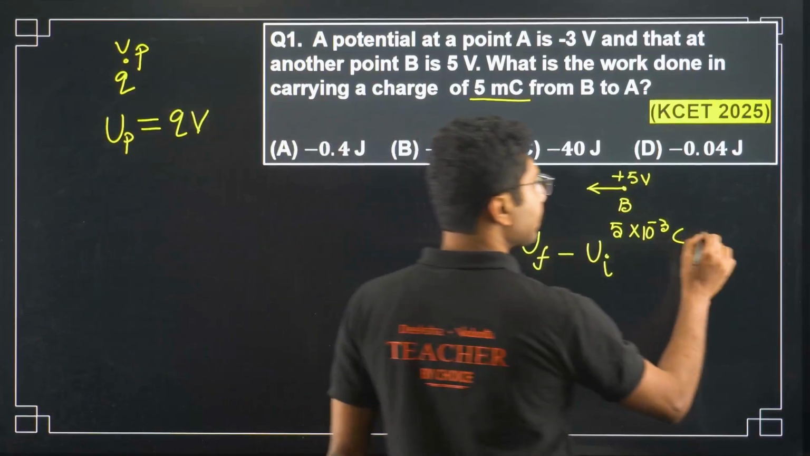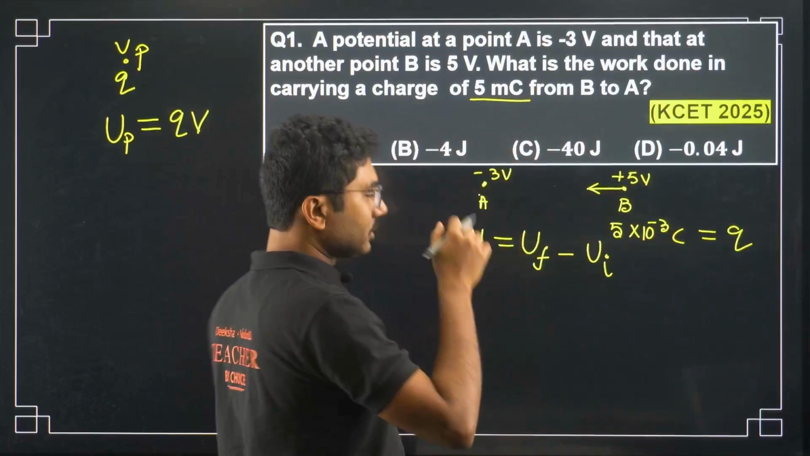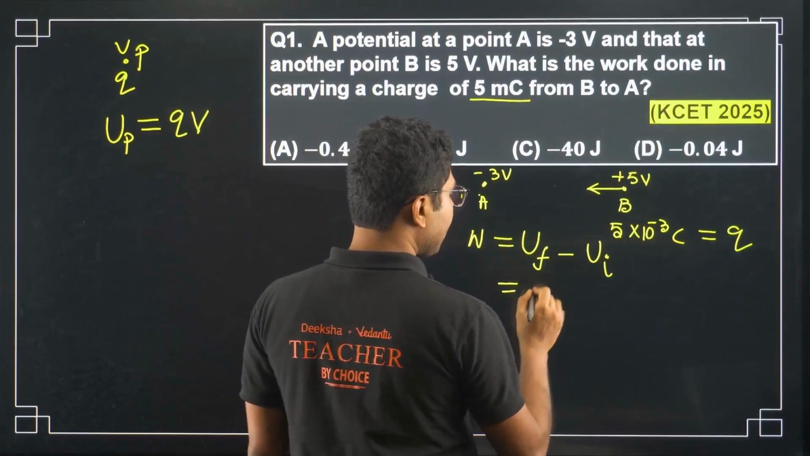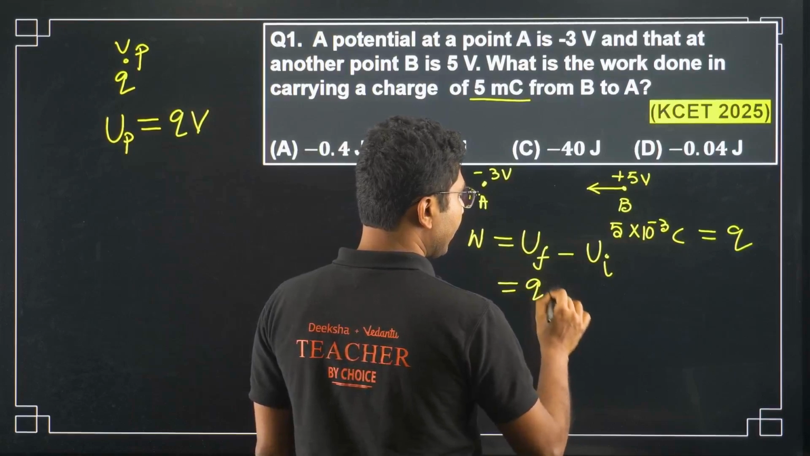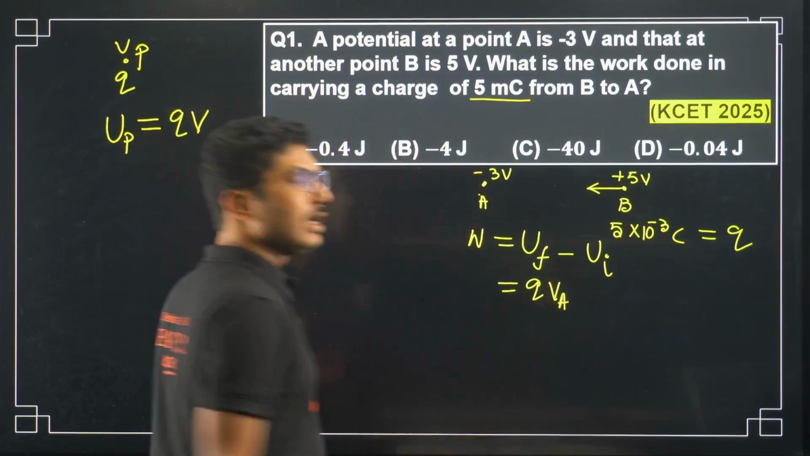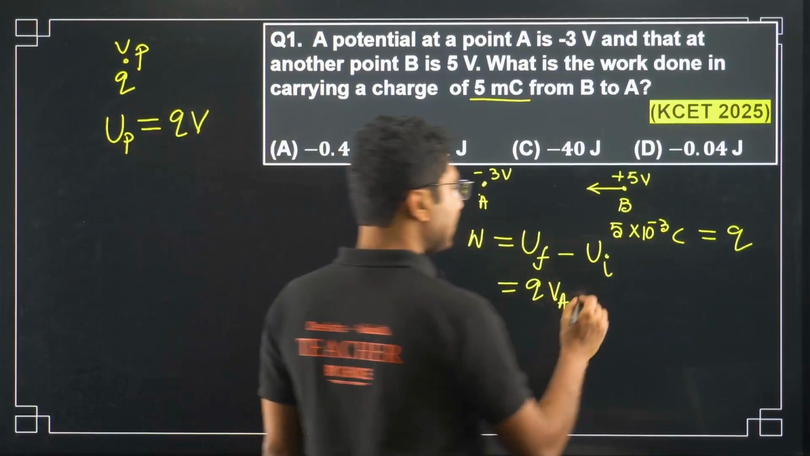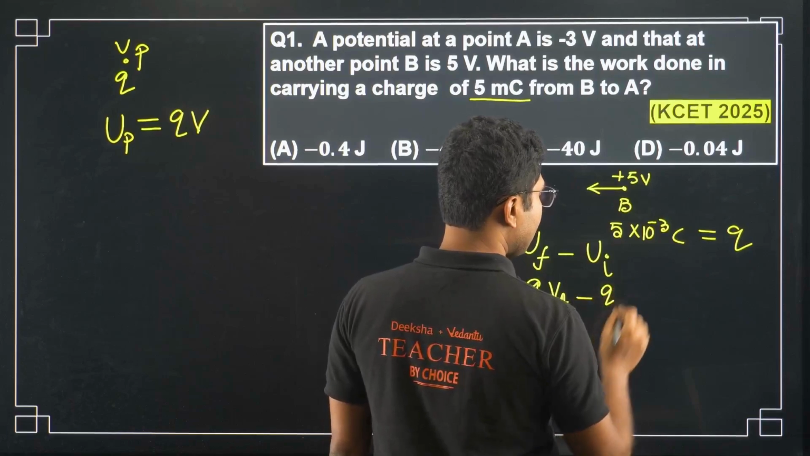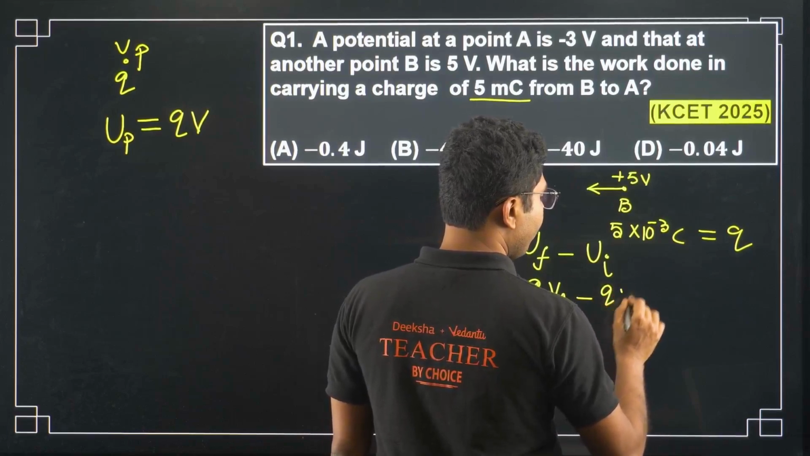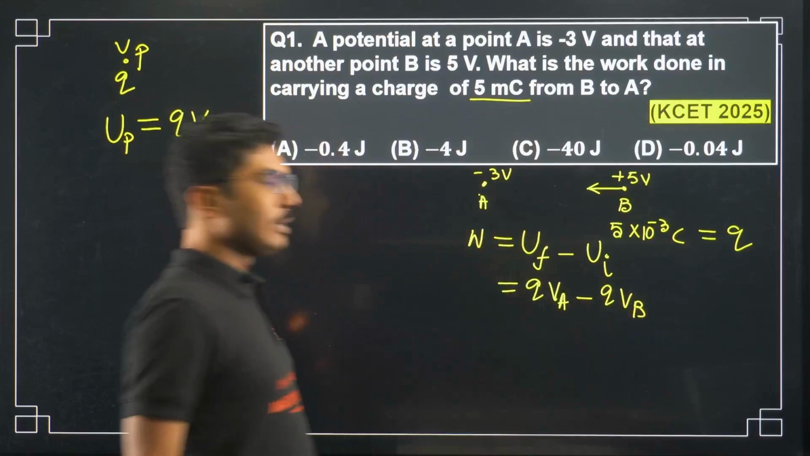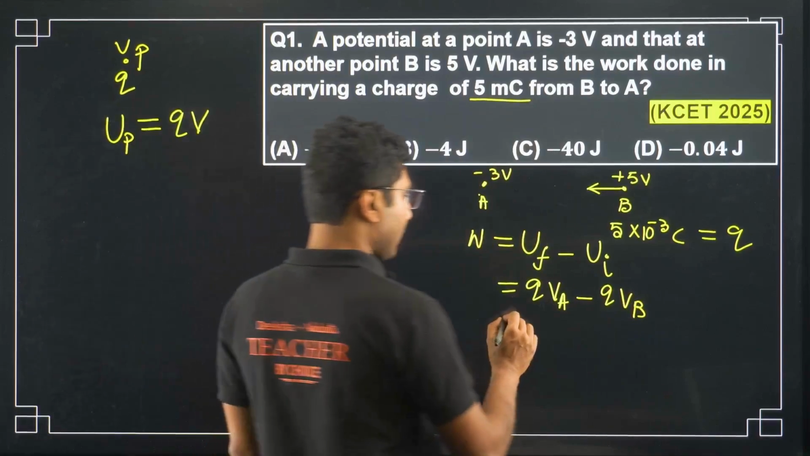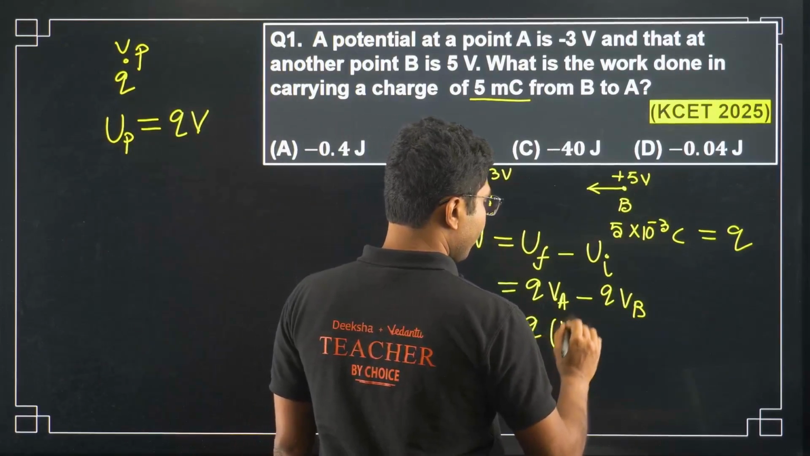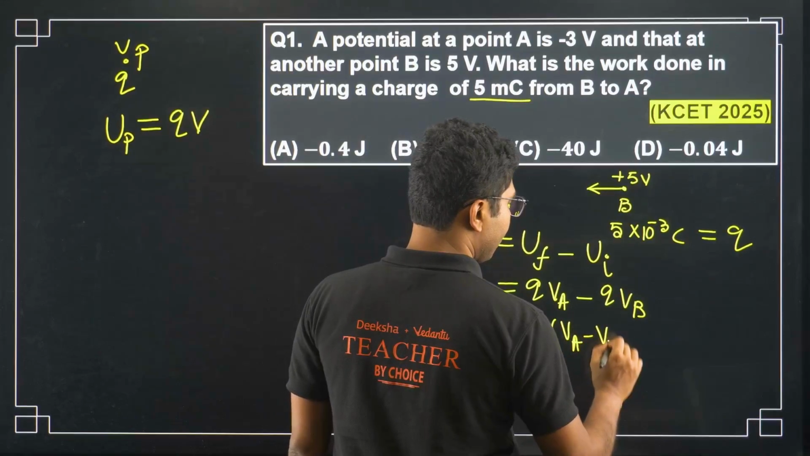The charge is constant over here. The final potential energy is Q into the final potential, Q into VA. The initial potential energy is Q into VB. So Q is common, and the work done is Q into (VA minus VB).